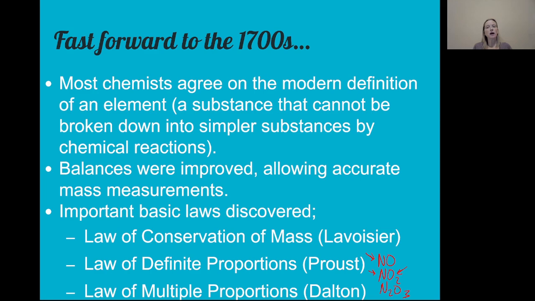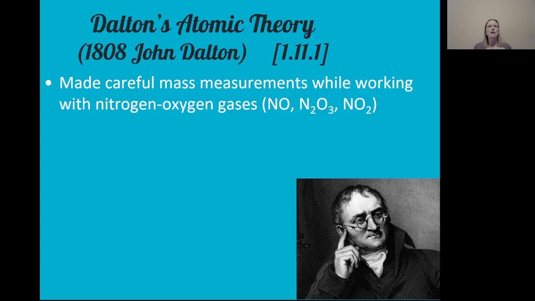So Dalton made the third of these discoveries, and then putting that together with the other laws that had come before him, he realized that this idea of a particle too small to be divided had some merit to it. It was consistent with his observations.